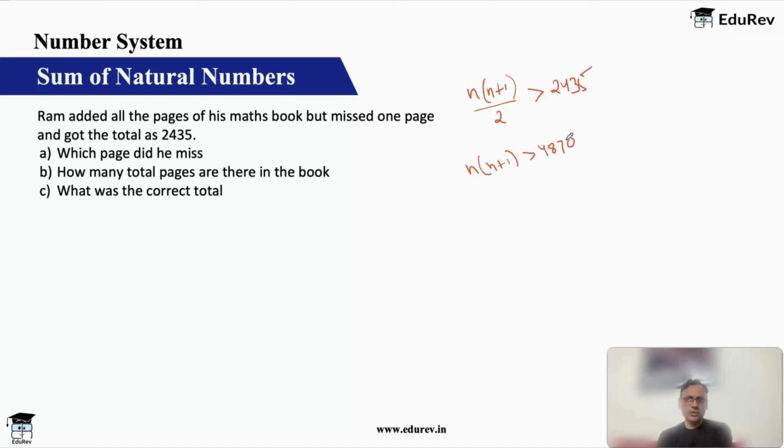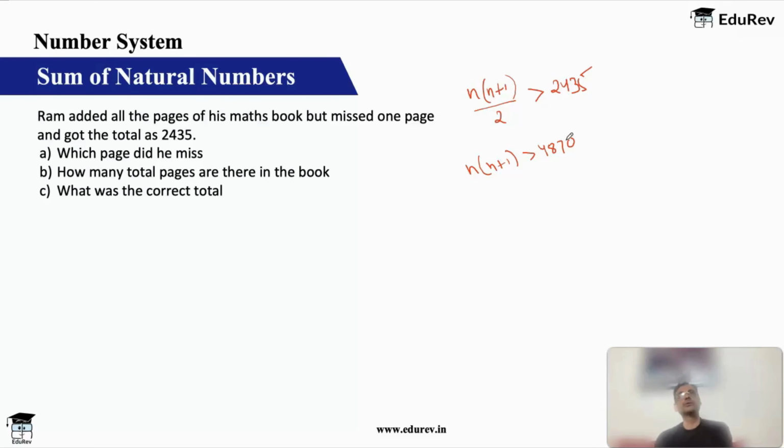Okay, and not very simple. N into n plus 1, if you see, these are two consecutive integers. So you want two consecutive integers which give you a product greater than 4870. And typically, n into n plus 1 is basically n square plus n. N square will be very big, n will be very small. So basically, how your mind should work is, think of the square root of 4870.